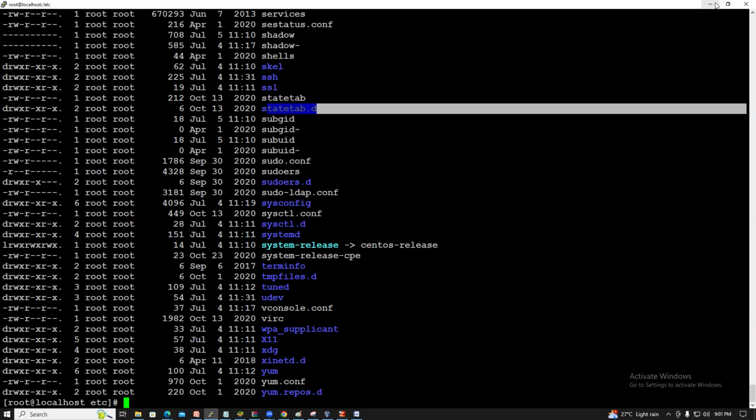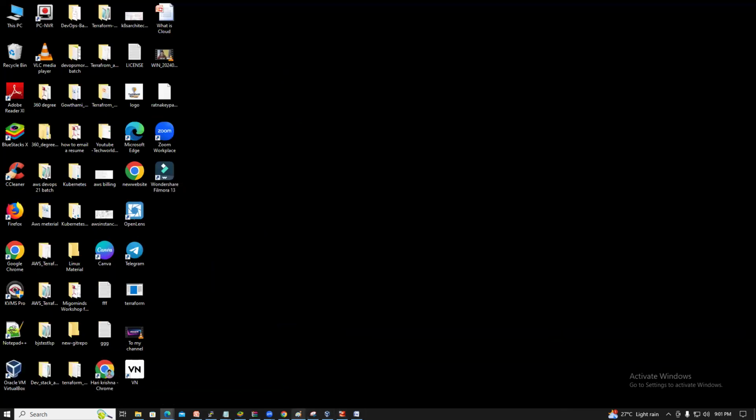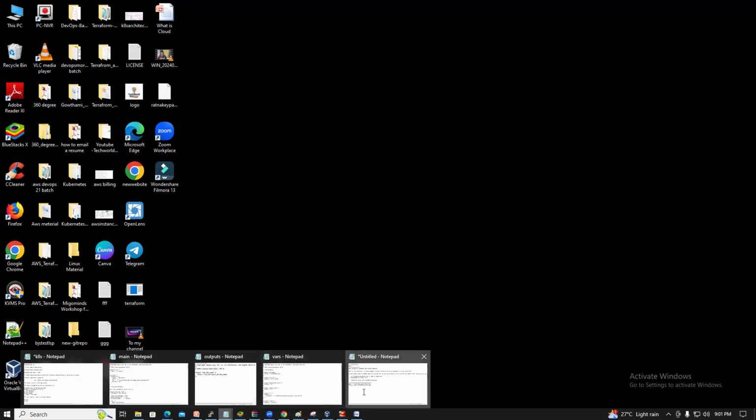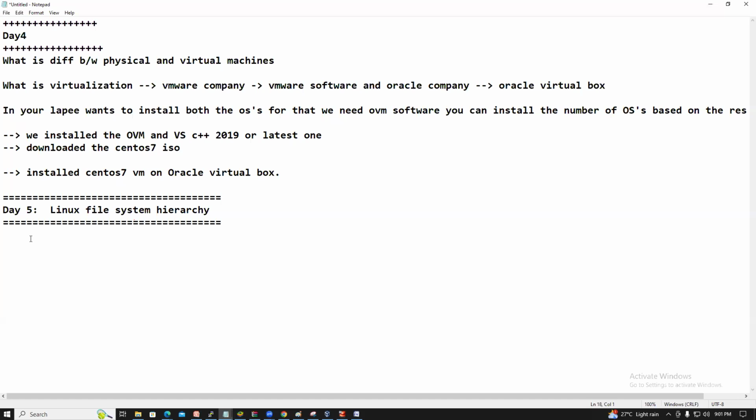Guys, now you understood how to figure out if it is a file or a directory. So how do you figure out if it is a directory or a file in the Linux OS? By using the ll command.